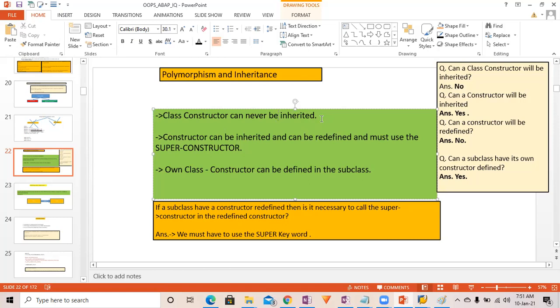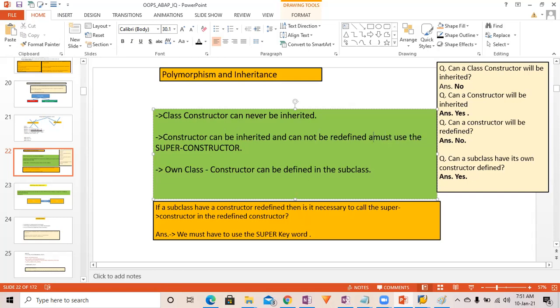Class constructor can never be inherited, that's fine. Constructor can be inherited and can be redefined? No, cannot be redefined. So that's what we have written, right? Constructor can be inherited and cannot be redefined, and must use the super constructor.